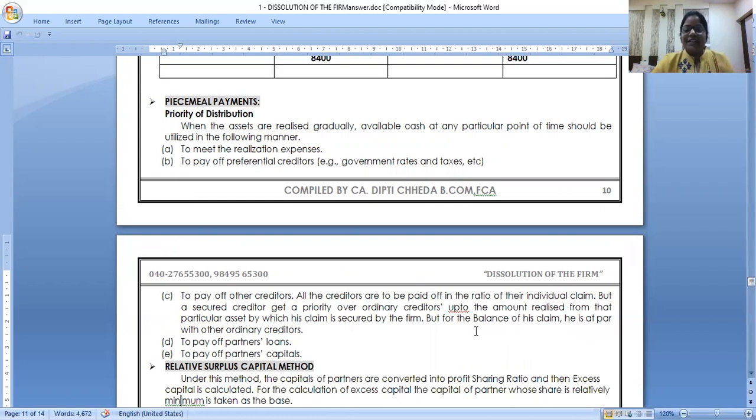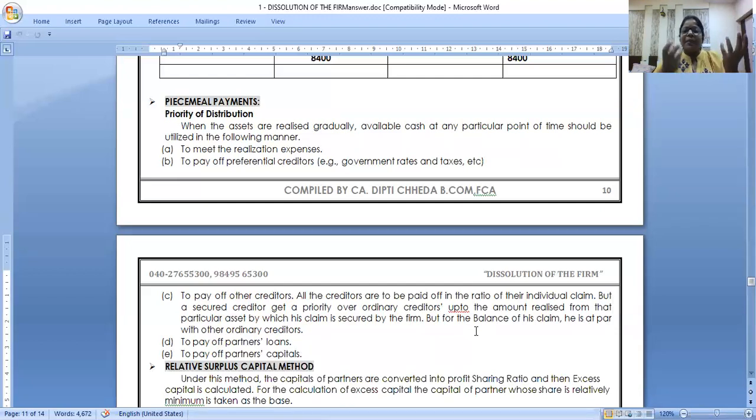So then there's a process of dissolution. Just now we have completed dissolution. All assets are realized, all liabilities are paid, partners are paid, and we tally the bank account. That is fine. But after paying outsiders, when you start paying the partners, you need to pay it in installments. Do you believe this, all of you? You need to pay partners gradually. You can't wait and say, let all the assets come, then I will pay.